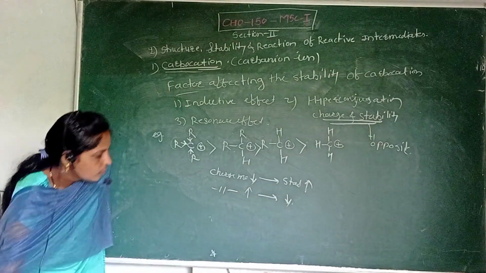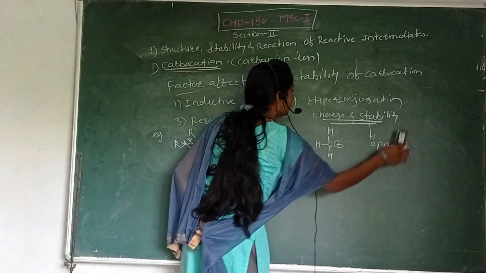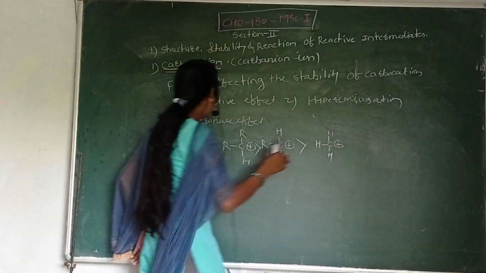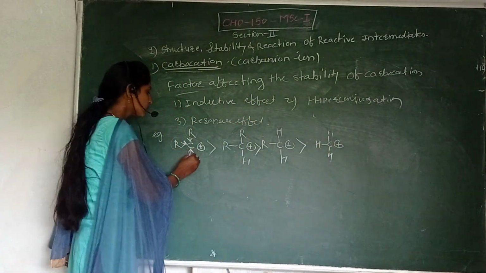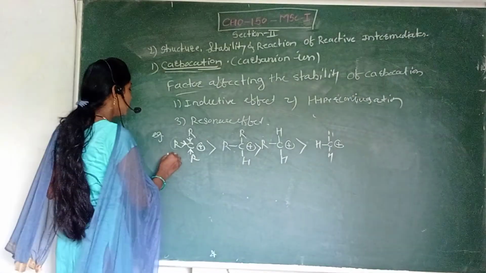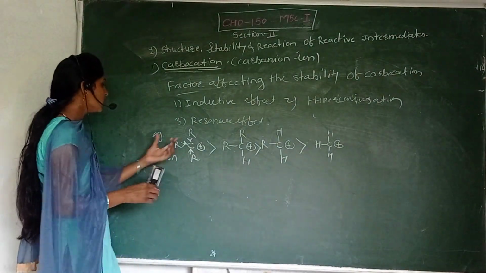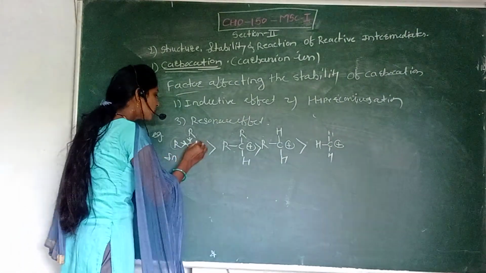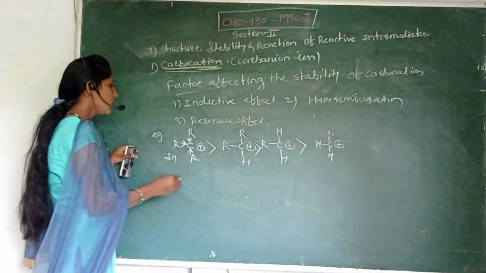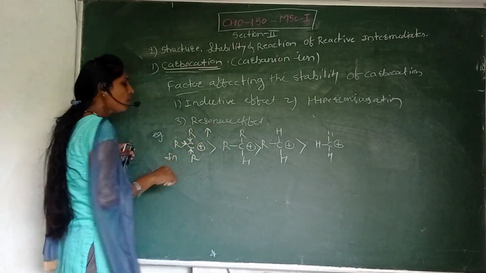Okay, so see here, three alkyl groups donate the plus I effect, that is the inductive effect. This alkyl group can donate electrons to this carbocation. The magnitude of the charge on the carbocation becomes less and the stability of the carbocation increases.